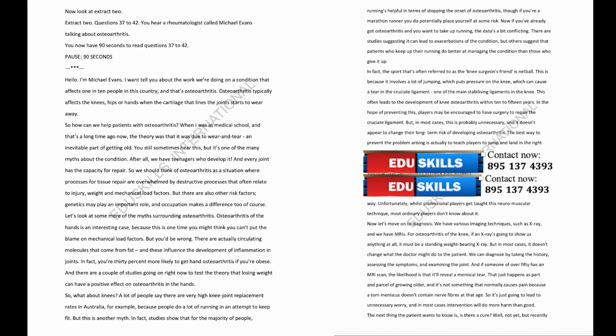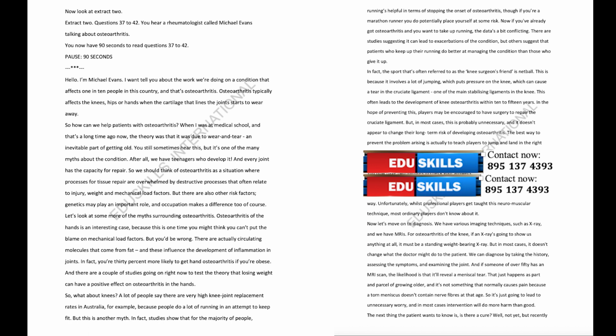Now, if you've already got osteoarthritis and you want to take up running, the data's a bit conflicting. There are studies suggesting it can lead to exacerbations of the condition, but others suggest that patients who keep up their running do better at managing the condition than those who give it up.